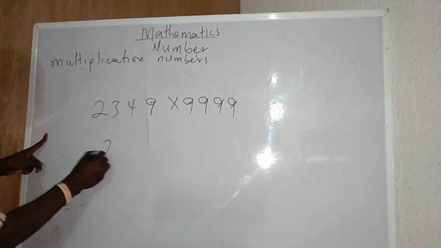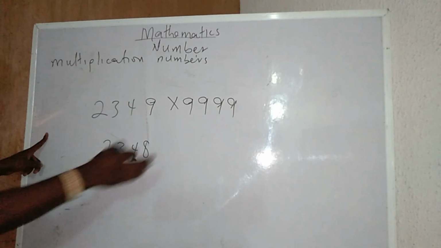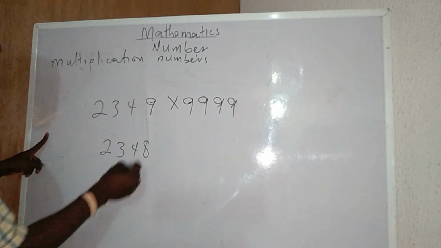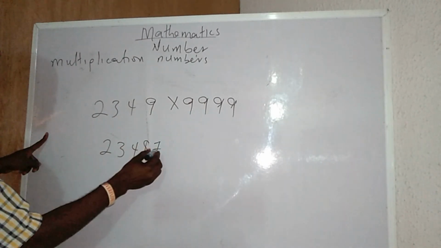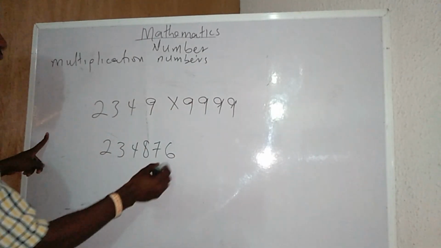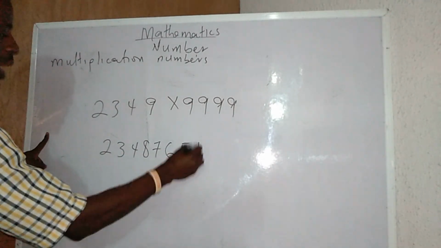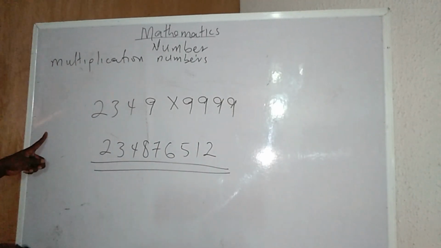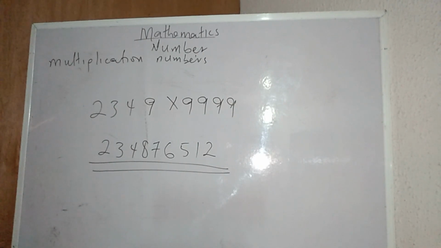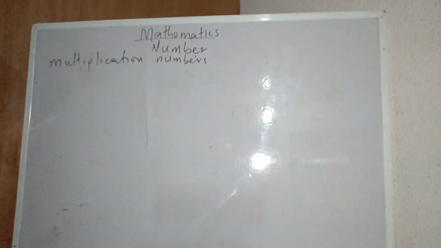What I will just do is that 2, 3, 4, minus 1 from here, I will have 8. Now, 2 minus 9 is going to be what? 2 minus 1 is going to be 7. 3 minus 9 is going to be 6. 4 minus 9 is going to be 5. 8 minus 9 is going to be 1. And 7 minus 9 is going to be 2. That is my multiplication. You can use your calculator to confirm this. That is how multiplication of 9 is.